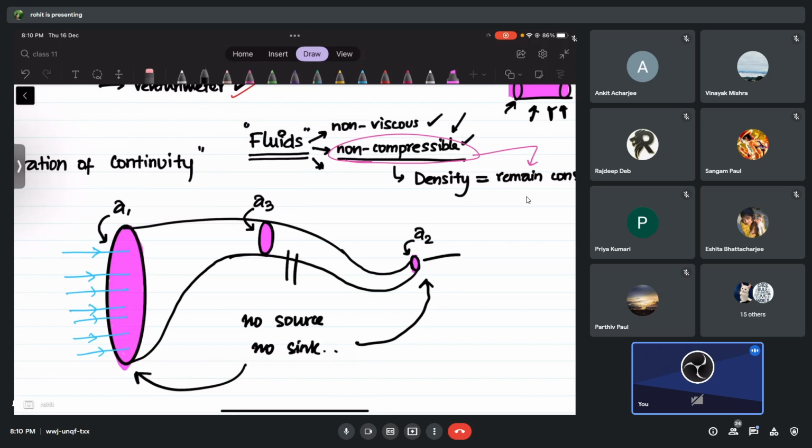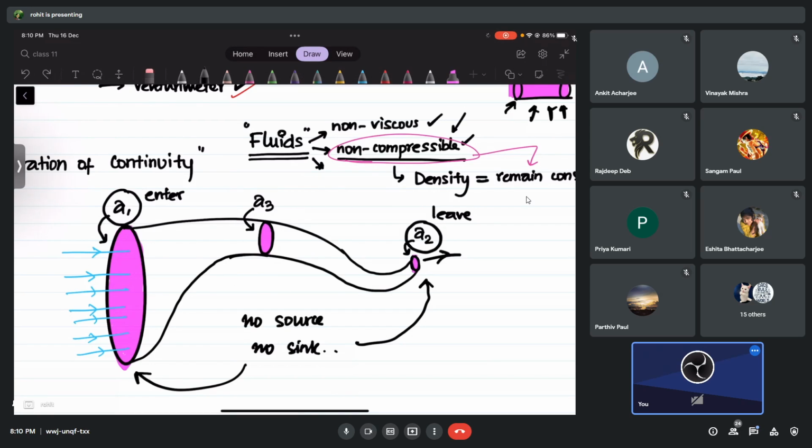They can only leave from here. Okay, they can enter from A1, and they will enter from A1 and leave from A2. Whatever is going to enter from A1 will leave from A2. Okay, and there is no source and sink in between. That means no water can enter from anywhere else, and no water can leave also from anywhere else. Okay, so I hope you understand this part.